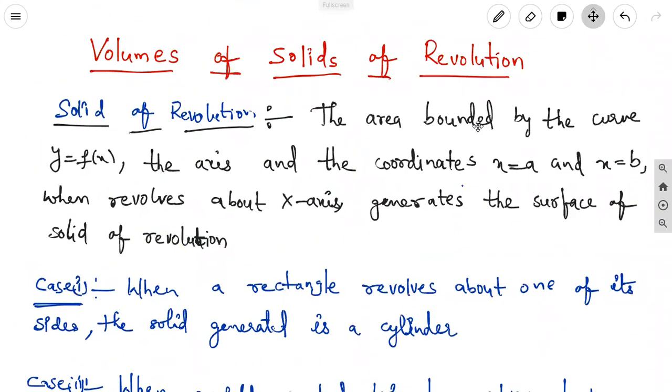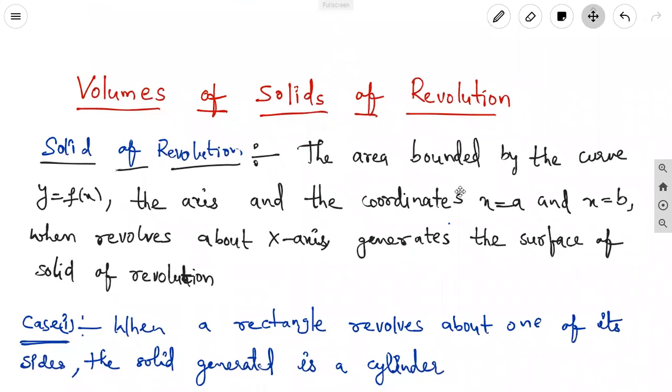Now we are going to discuss the volumes of solids of revolution. Revolution means rotation, the solid rotations. If we take two-dimensional figures and rotate them, they become three-dimensional. The solid of revolution means the area bounded by the curve y equal to f of x,